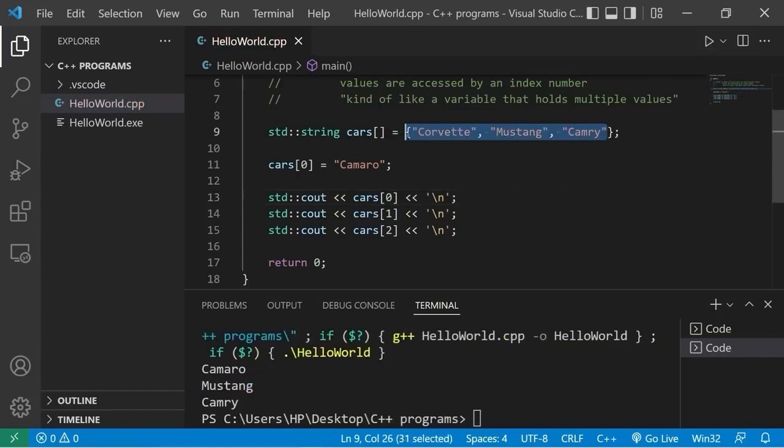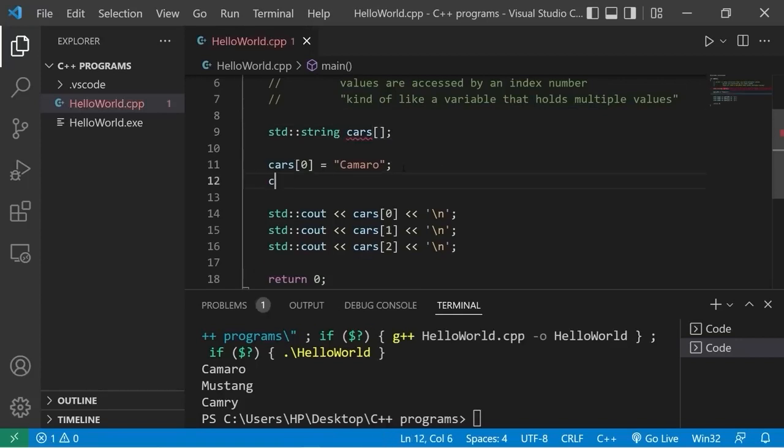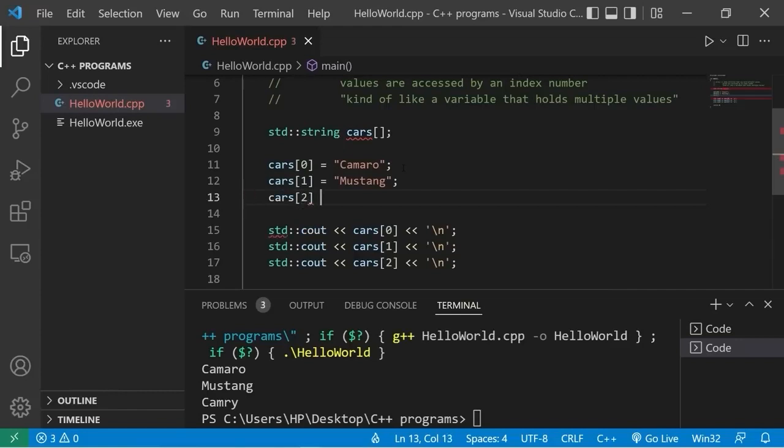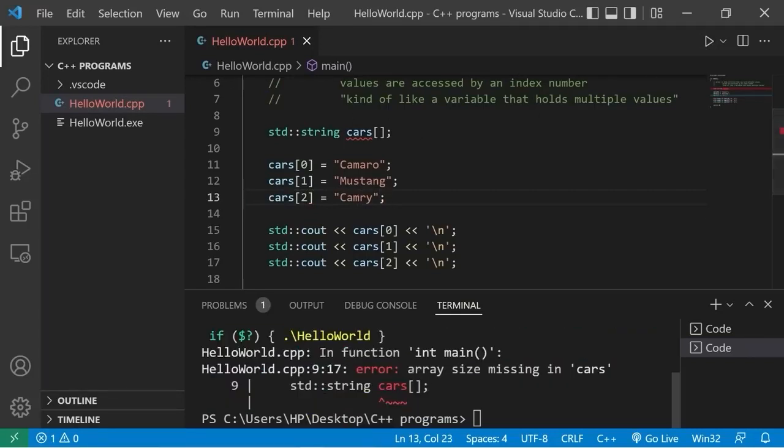Now, if you don't know what you want to place within an array, you can simply declare an array, then assign values later. I'm going to declare an array of cars, and then later assign some values. Cars at index 1 will have our Mustang. Cars at index 2 will be our Camry. See, we still have an error though. Array size missing in cars. We need to set a size to this array.